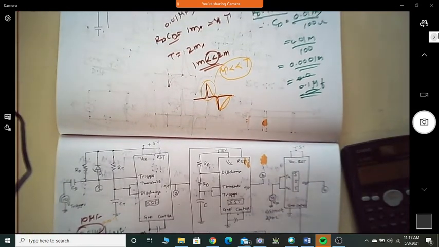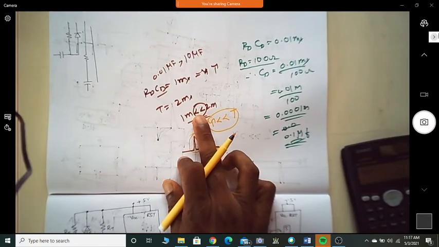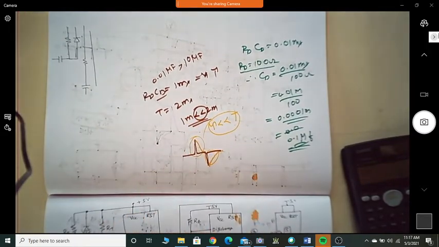What I mean to say is, there is no hard and fast rule that you need to always choose CD as 0.01 or RD as 100 ohm. Even if it is 1K, if it is 0.1 microfarad, as long as it is less than the pulse width, it is still fine.